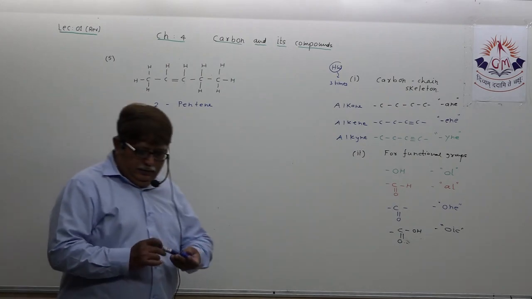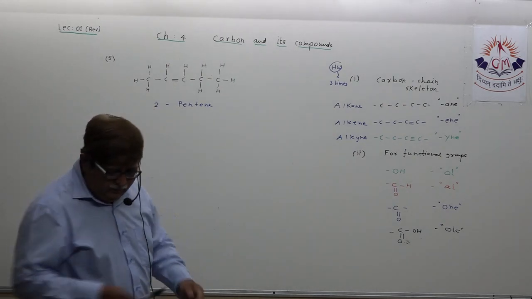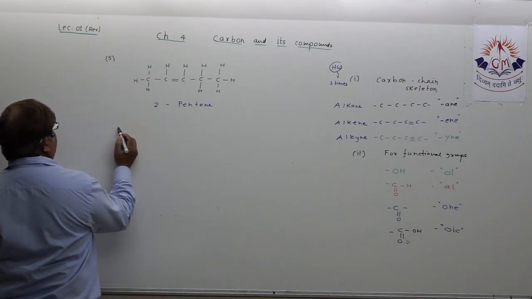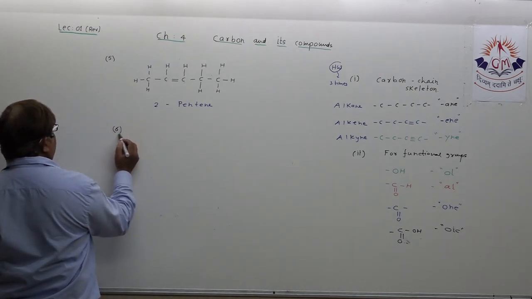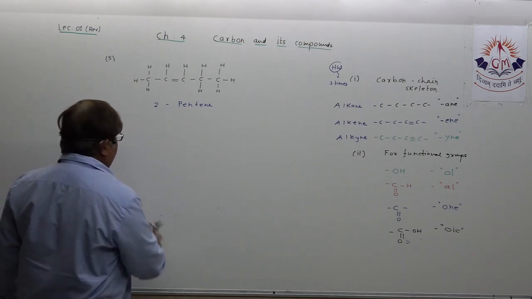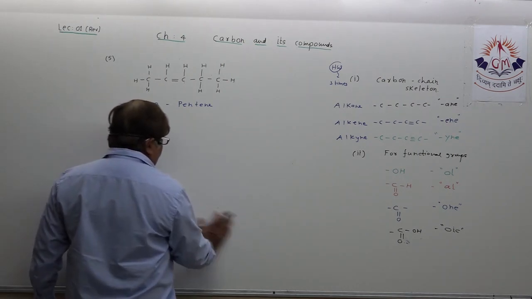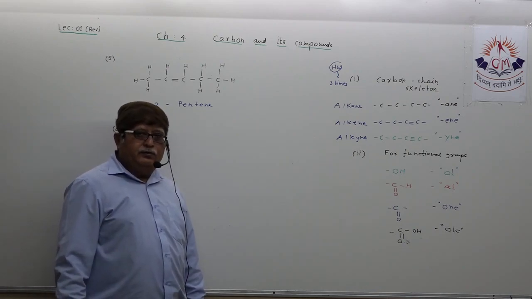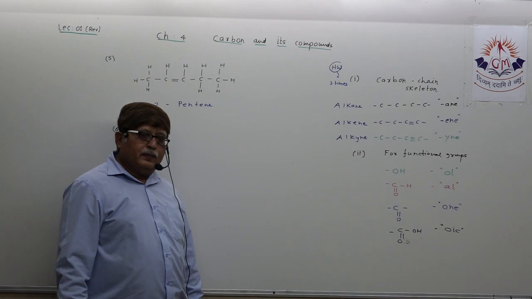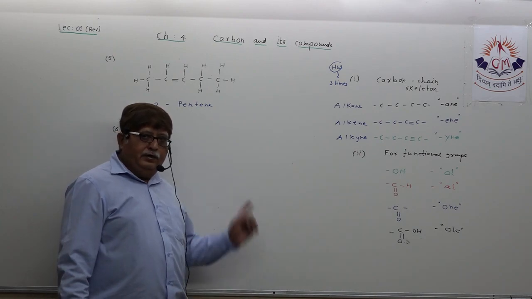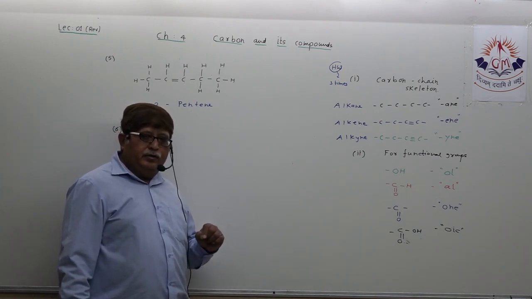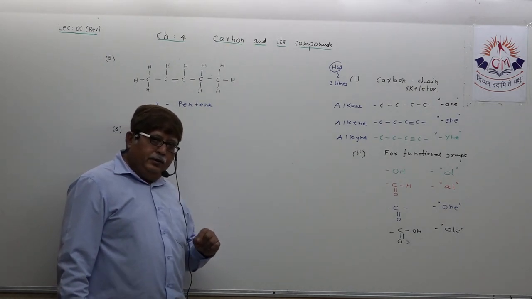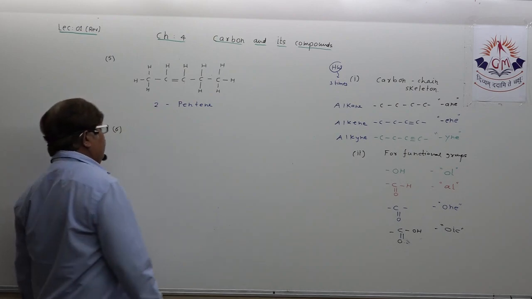Understood? Let us practice in some different way. I will give you a fraction of time. I will write the name of the organic compound and you will try to name it.